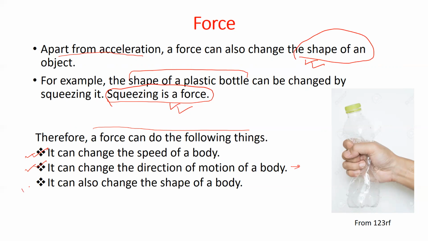And it can also change the shape of a body, like in this example, the shape of this plastic bottle has been changed. By squeezing, the plastic bottle has become more compressed, so its shape has been changed.